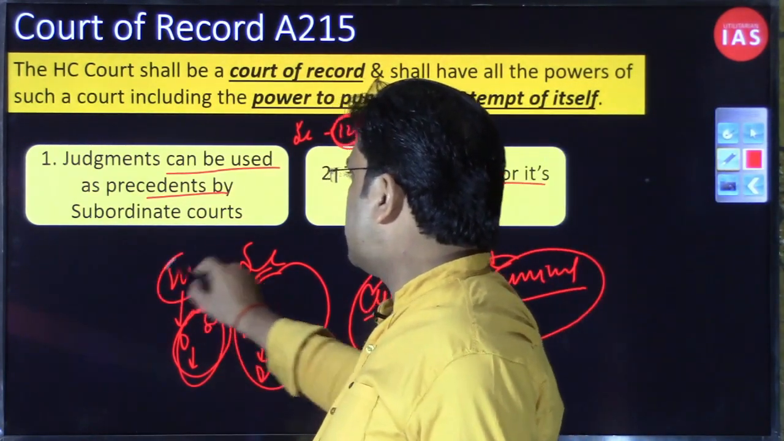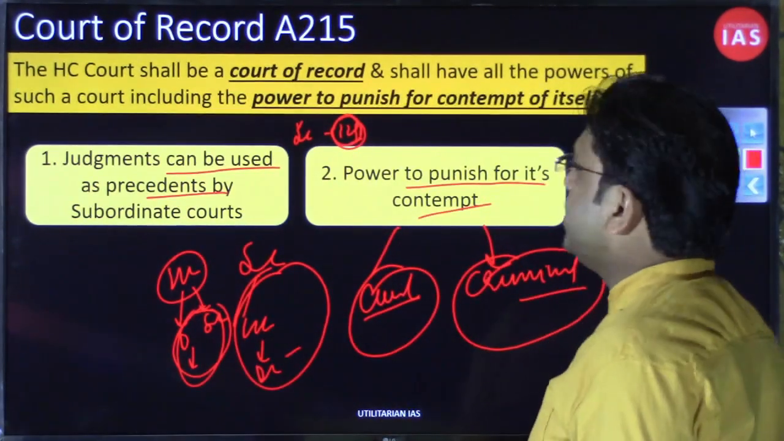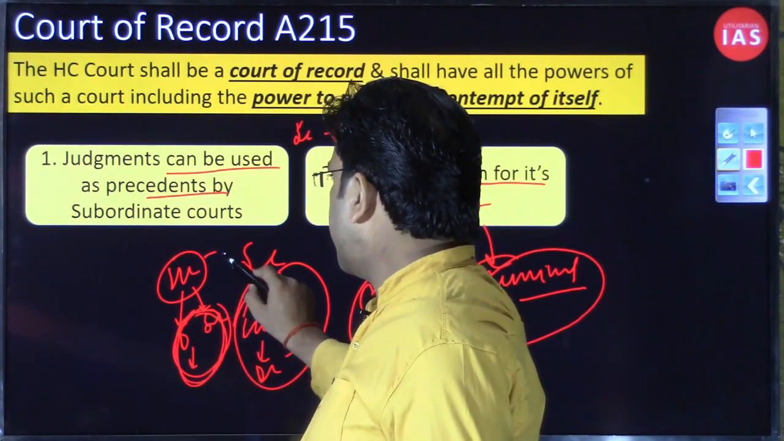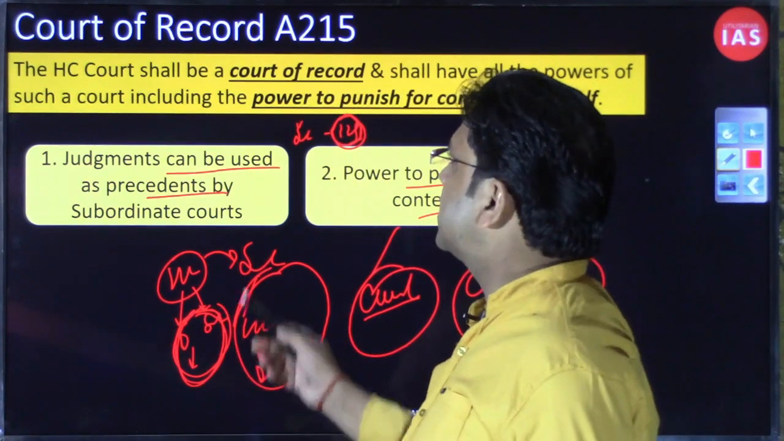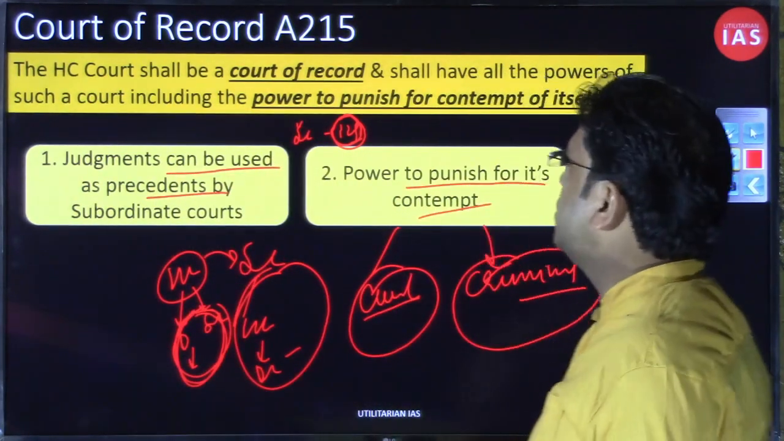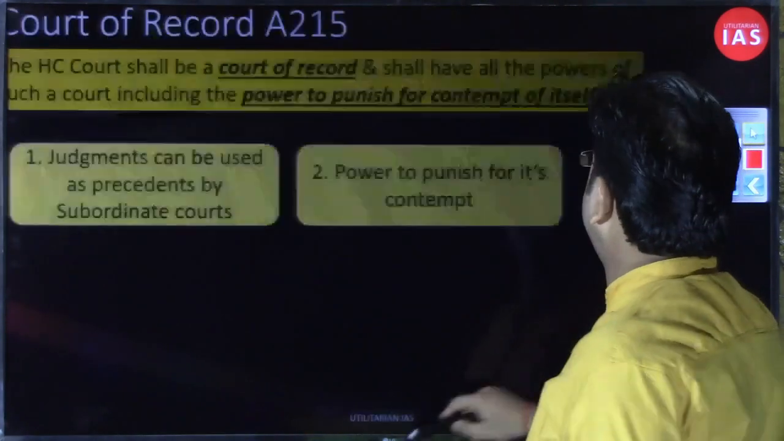So the decisions of the High Court will be used as precedent, as an example, only by this district court and not by the Supreme Court. So that is the second difference under this court of record. I hope you have understood the point. Otherwise, all these things we already have discussed, right?